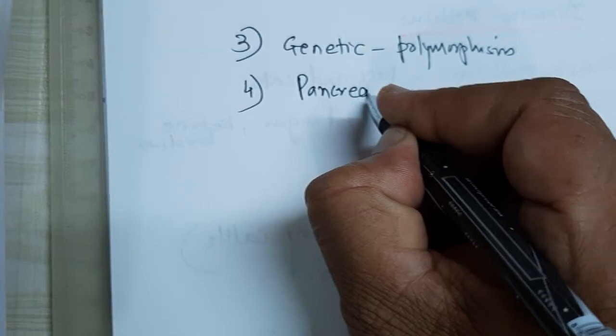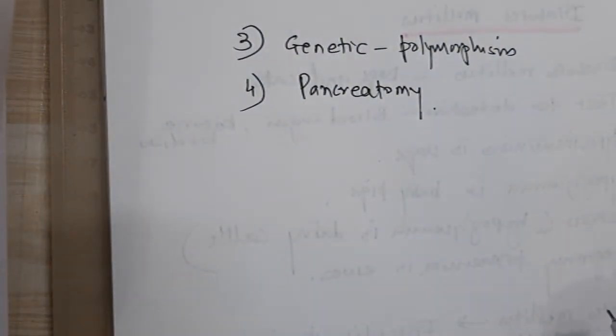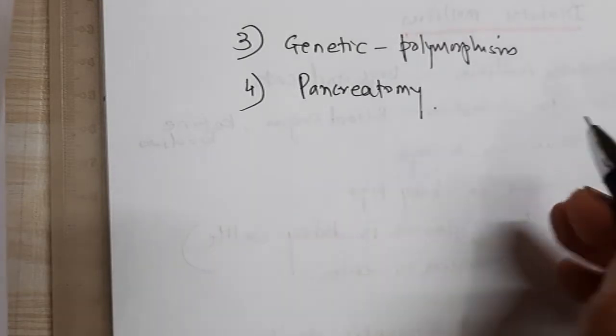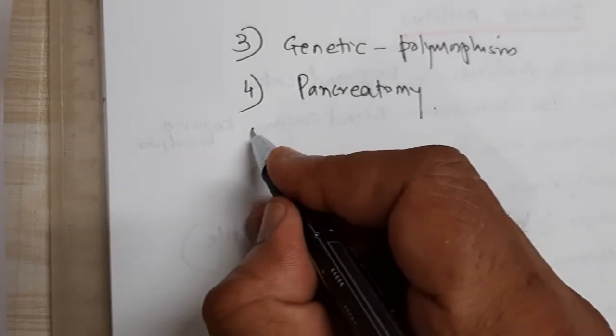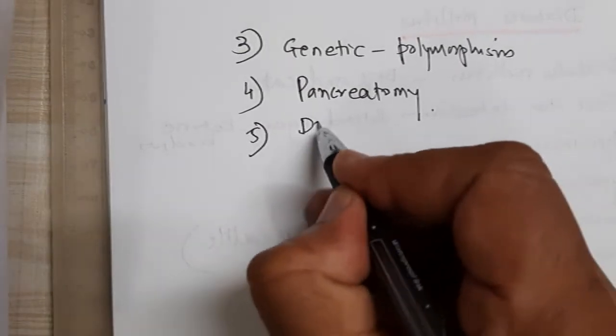Then pancreatectomy. If the pancreas is removed because of any malignancy or tumor, that also results in an exogenous cause of diabetes mellitus. Then diseases of the pancreas.